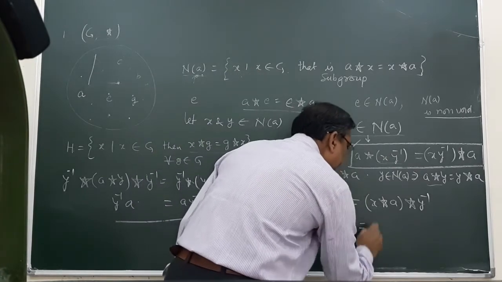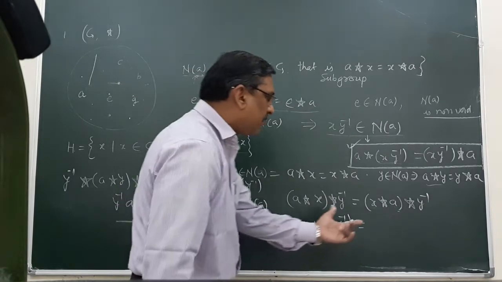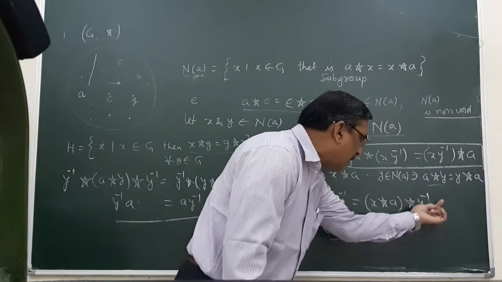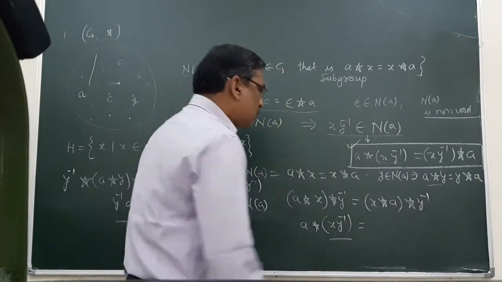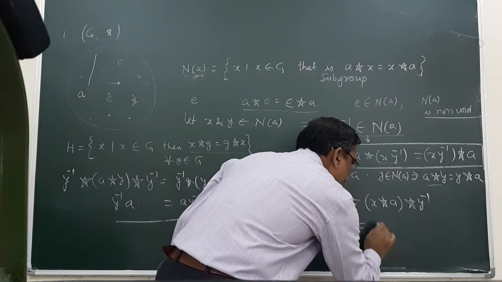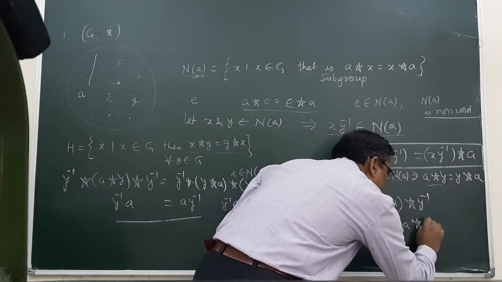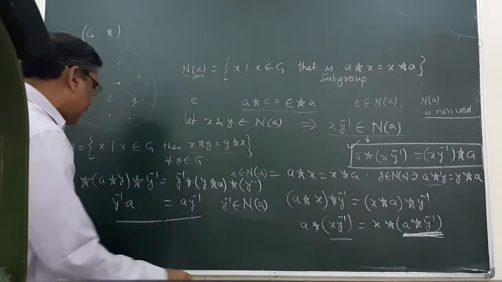But here AY inverse, and I need to shift this Y inverse towards this side. So, X operation A operation Y inverse, and this is the result.